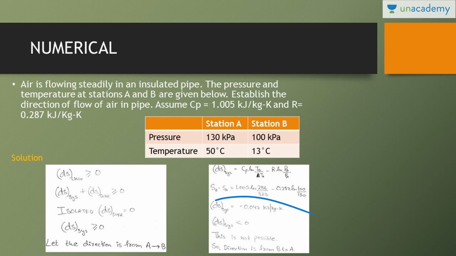The value of ds comes out to be minus 0.047 kilojoule per kg Kelvin. So the entropy change is negative. That means our assumption is wrong. We took the assumption as from A to B, but for A to B, ds system is negative, whereas we have to prove it should be greater than 0. So our assumption is wrong, and the flow is from B to A.